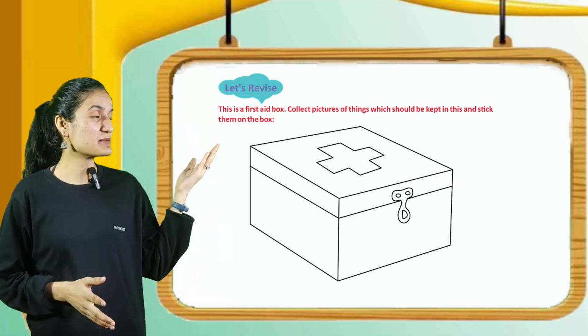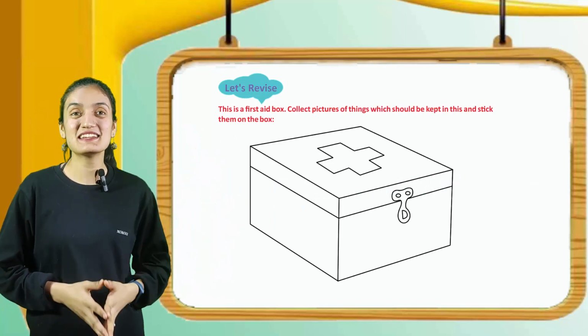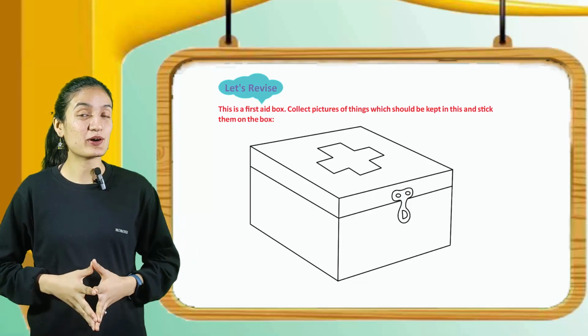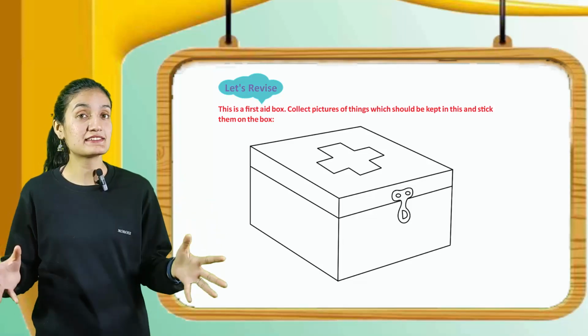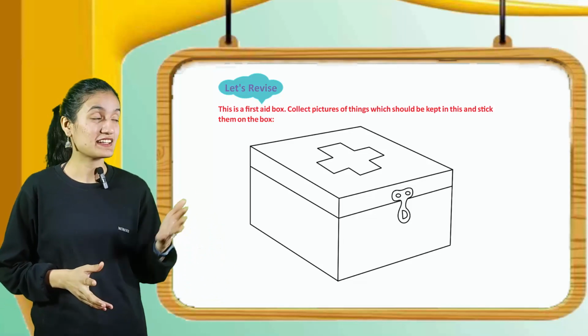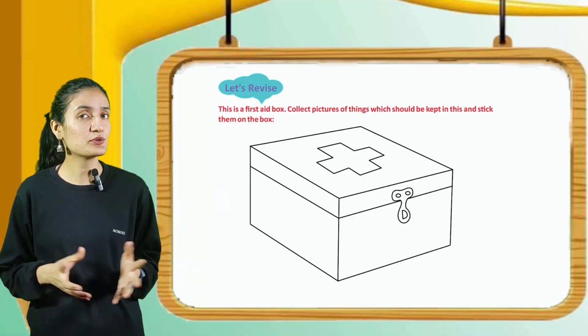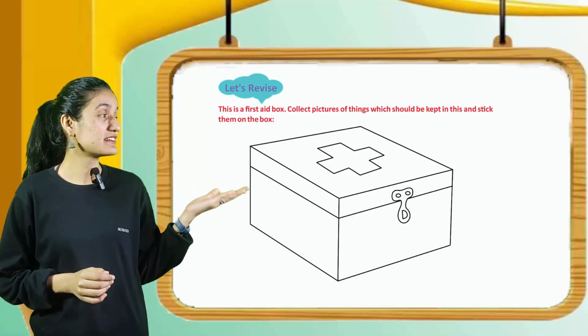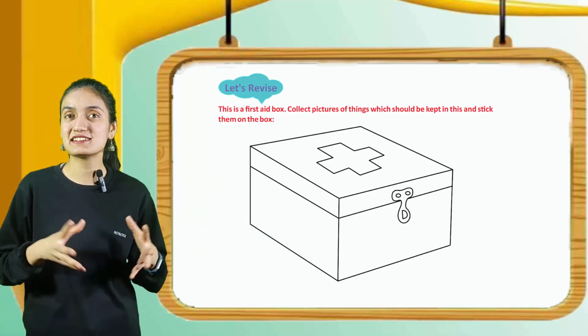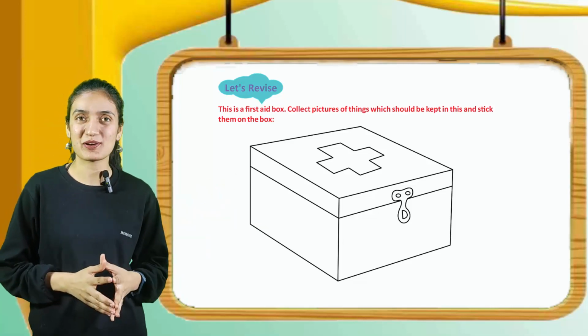Now it's time to revise. Let's revise with me. This is a first aid box. Collect pictures of things which should be kept in this and stick them on the box. Here you can see a first aid box. Do you know what is a first aid box? Kids, find out and color it beautifully and stick the things which are kept in this box.